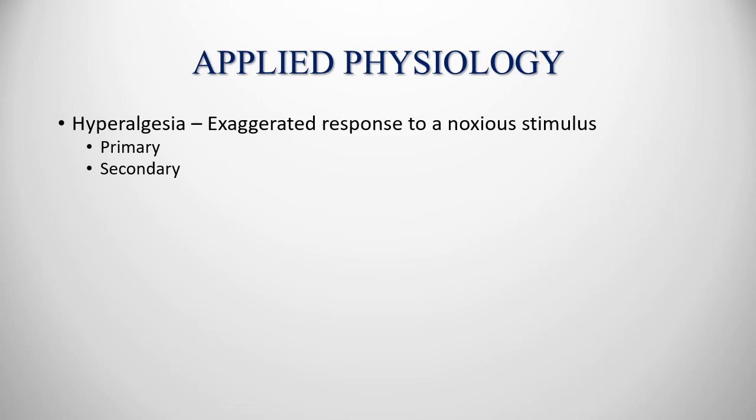Now there are two types of hyperalgesia, primary and secondary. Primary means excessive sensitivity of the pain receptors themselves. Secondary means facilitation of the sensory transmission throughout the pathway of the pain. An example of primary hyperalgesia is the extreme sensitivity of sunburned skin, which results from the sensitization of the skin pain endings by the local tissue products from the burn. Secondary hyperalgesia frequently results from a lesion in the spinal cord or thalamus or throughout the pathway of the pain. So that is the difference between primary and secondary hyperalgesia.